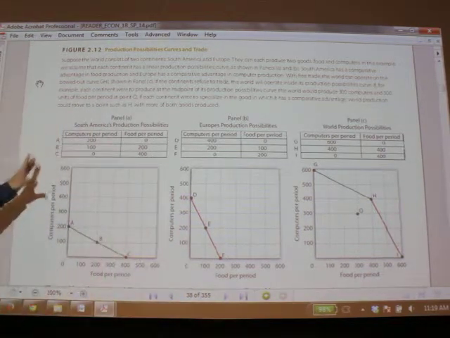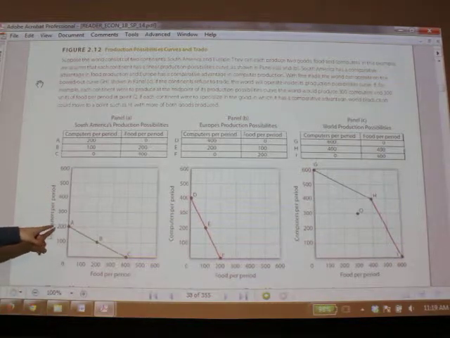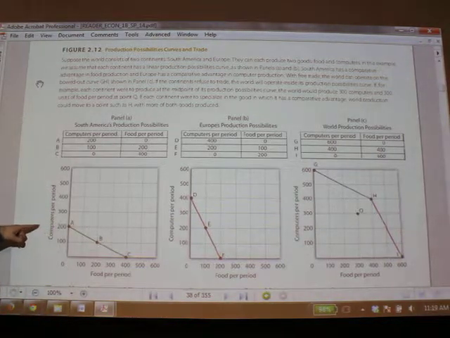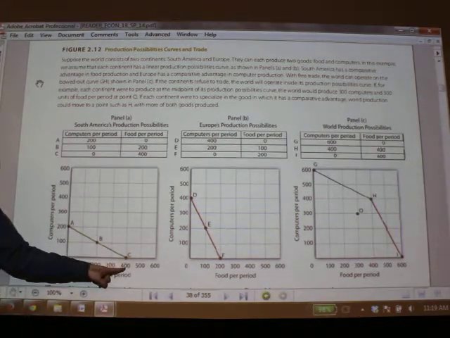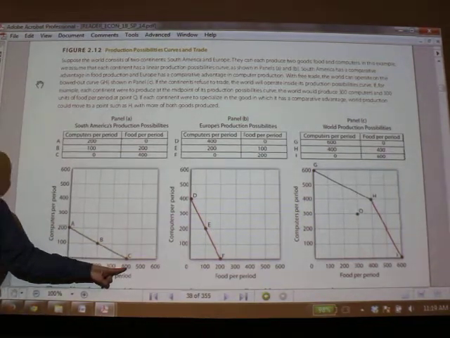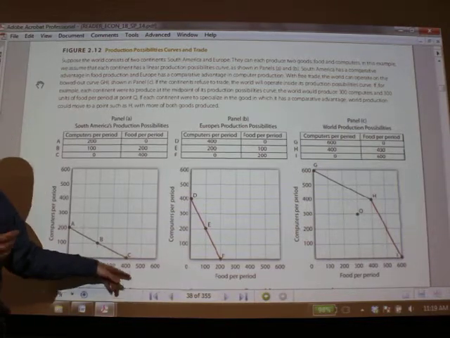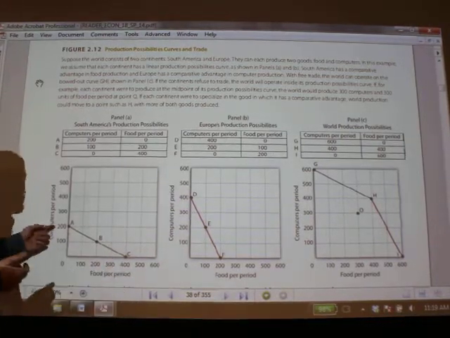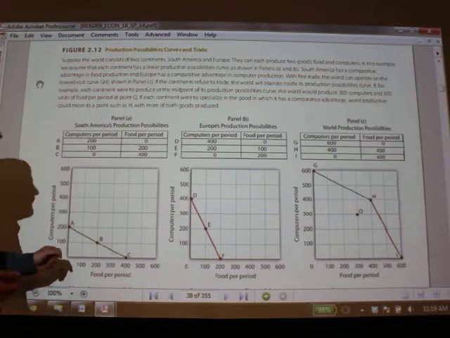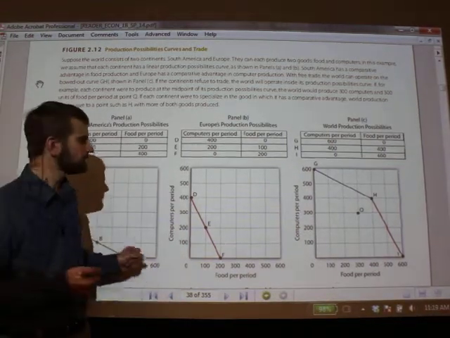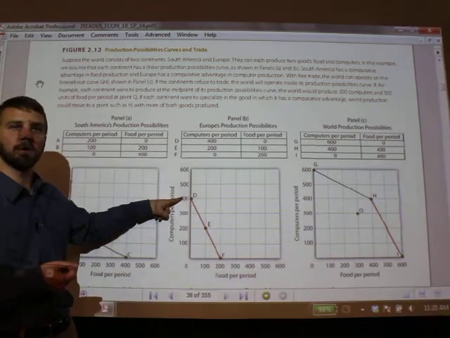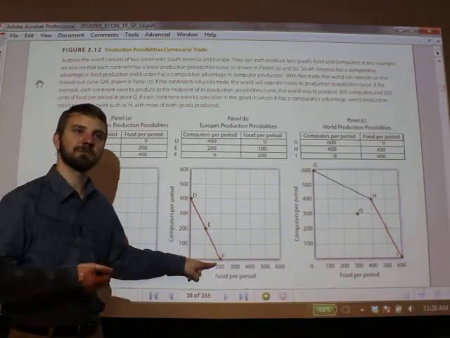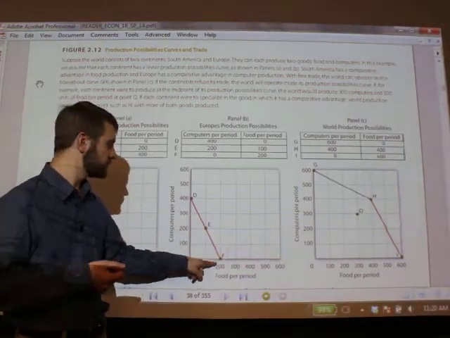And so in South America, if they use all their resources to produce computers, they can produce 200. If they use all their resources to produce food, they can produce 400 units of food. Maybe it's tons of food, or maybe this is numbers of computers. But we don't have to be that precise here. On the other hand, Europe, if it uses all its resources to produce computers, can produce 400. Whereas if it uses all its resources to produce food, it can only produce 200.